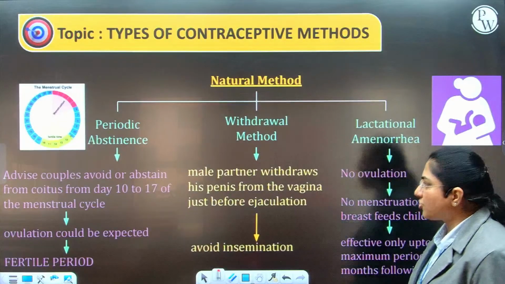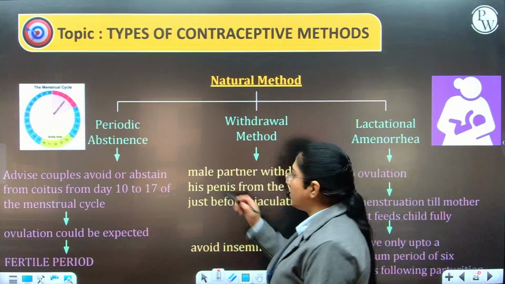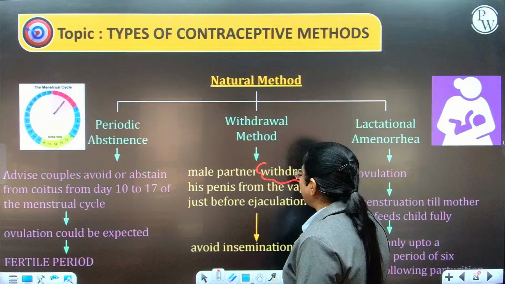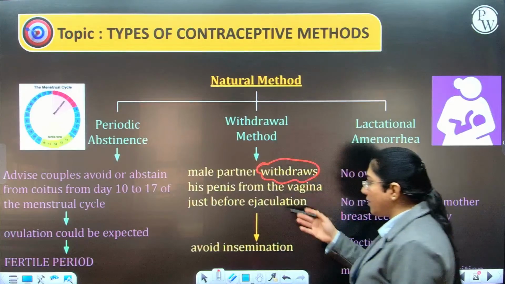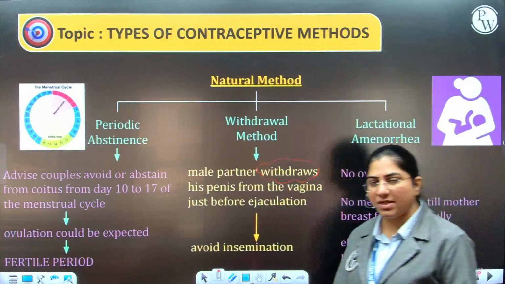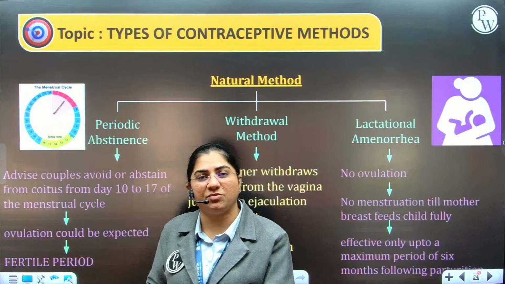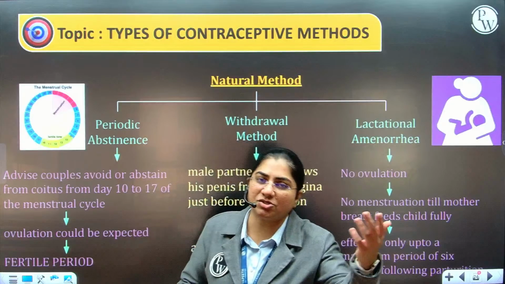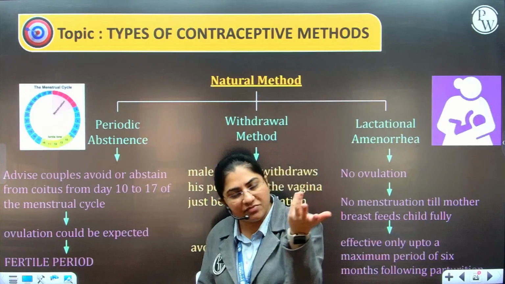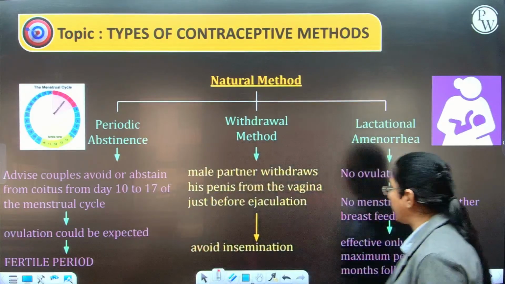Second method is the withdrawal method. In this method, the male partner is advised to withdraw the penis from the vagina just before ejaculation takes place. So if the male is withdrawing the penis, there is no ejaculation of semen. If there is no seminal ejaculation, sperms do not enter the female reproductive tract and fertilization does not take place.